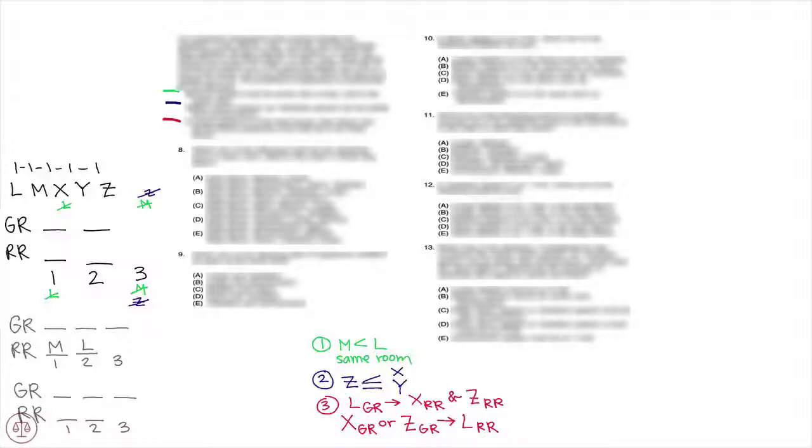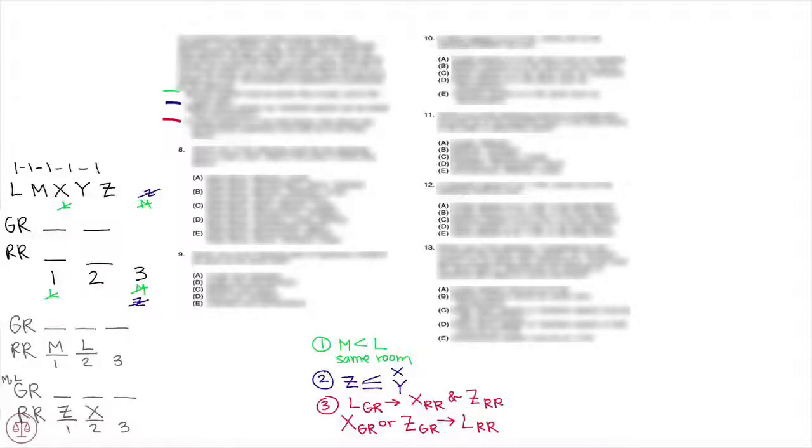We know that L can't be first because M is going to be first. So we're going to have ML in the gold room. Now, we know from rule number 3, if L is in the gold room, that X and Z are going to be in the rose room. And we know from rule number 2 that Z is going to be either before X and Y or at the same time. So if X and Z are going to be in the same room together, that means Z is going to be first. So we have Z and then X. And that means all we have to do is place M, L, and Y in the gold room.